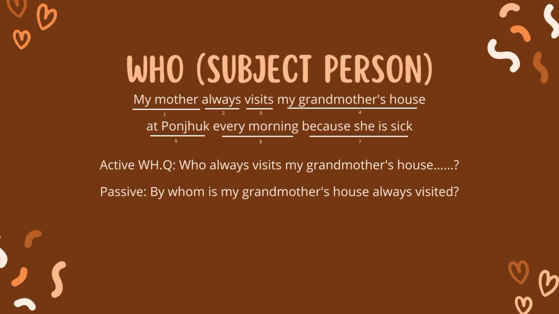Because who is used for asking about the subject person, the subject in the sentence has to be stressed and we change it into who. Then, after we change the sentence into a WH question, we change it into passive voice in WH questions. By whom is grandmother's house always visited?